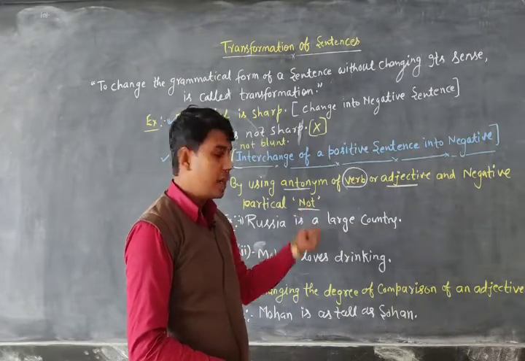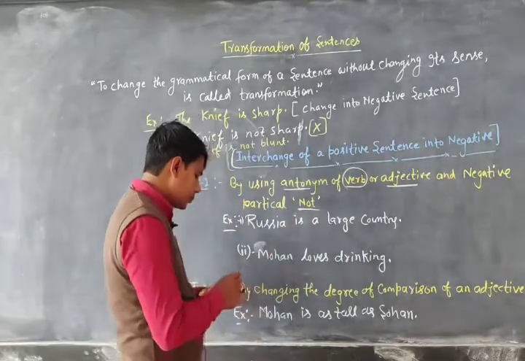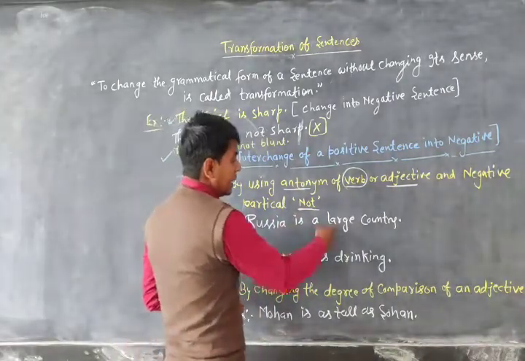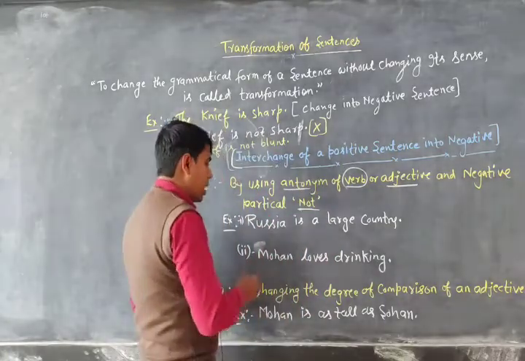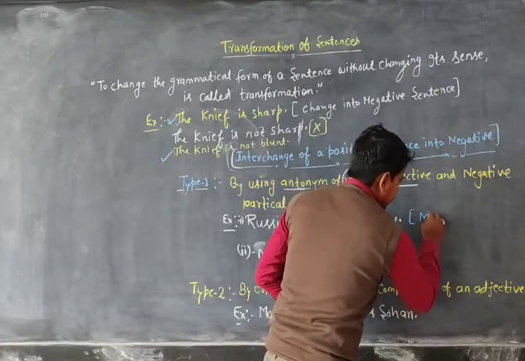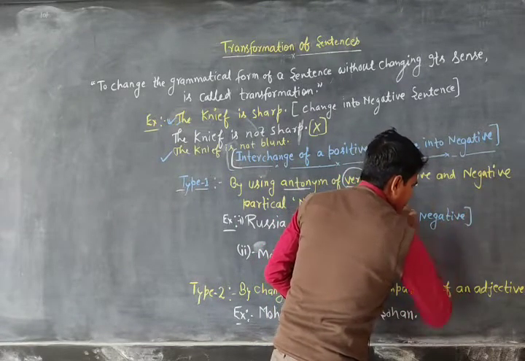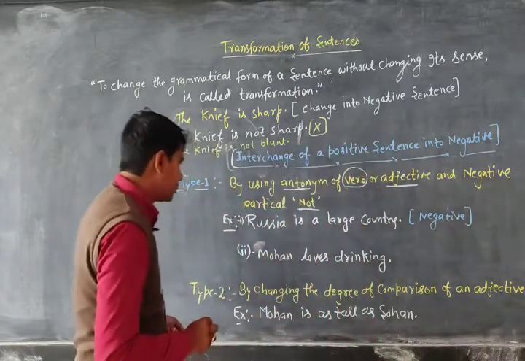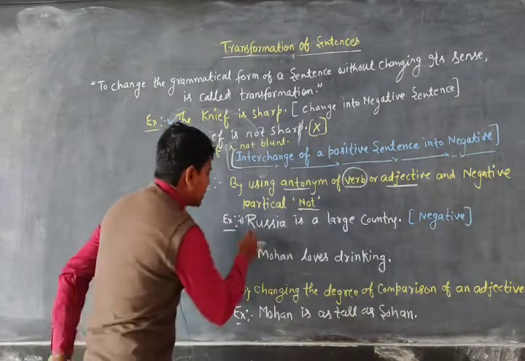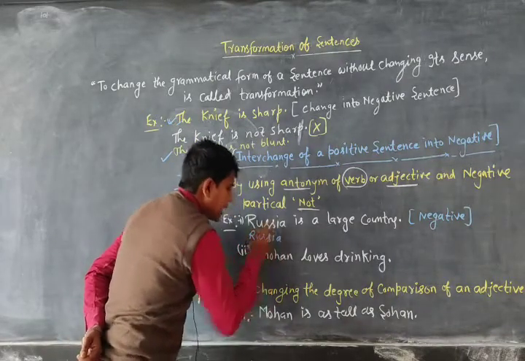Okay dear, let's understand it with an example. Russia is a large country, and now you have to change it into a negative sentence. Very first you will write the subject, that is Russia.